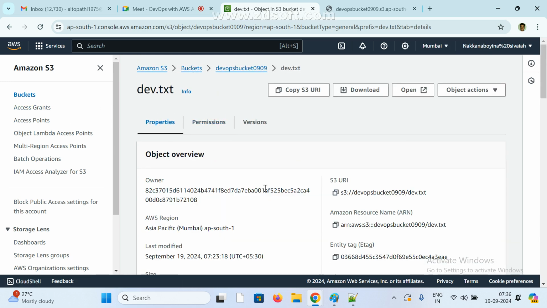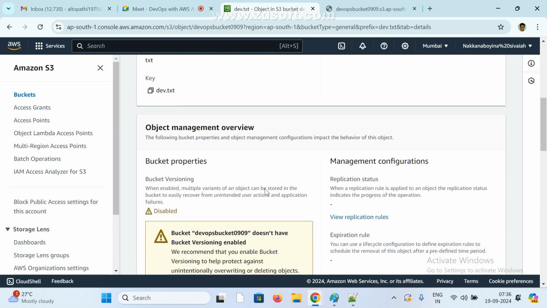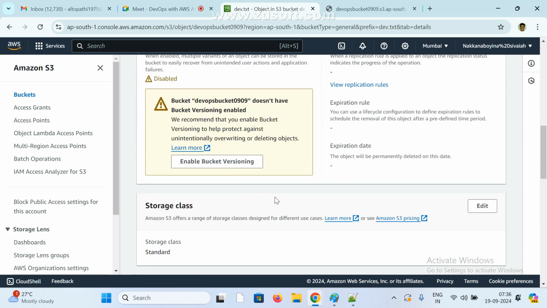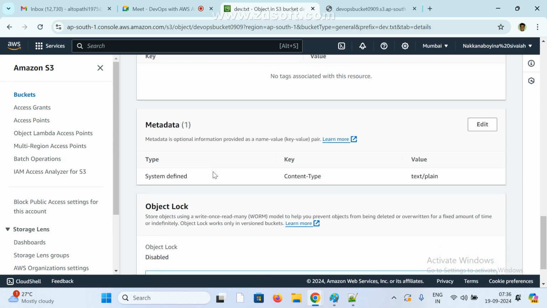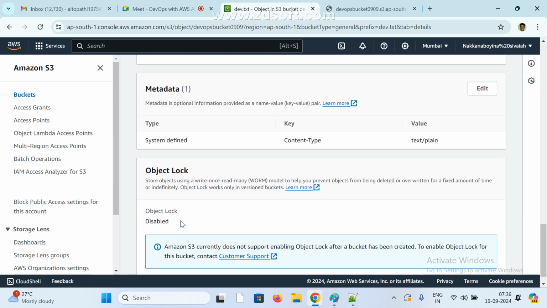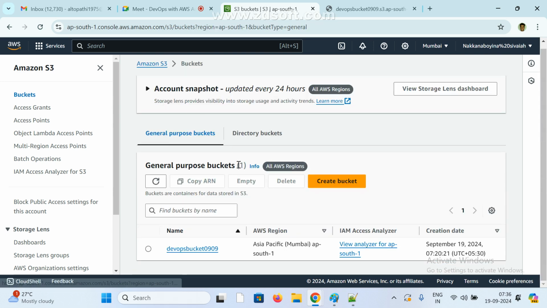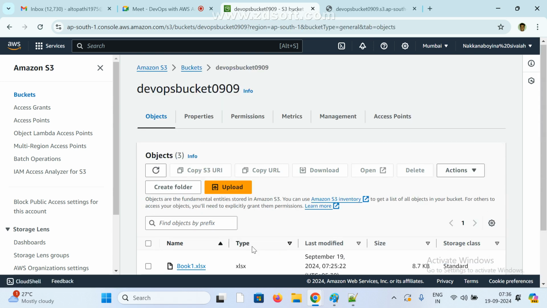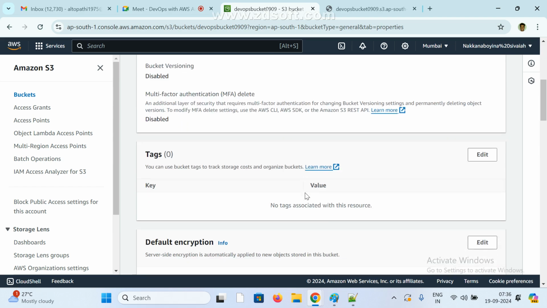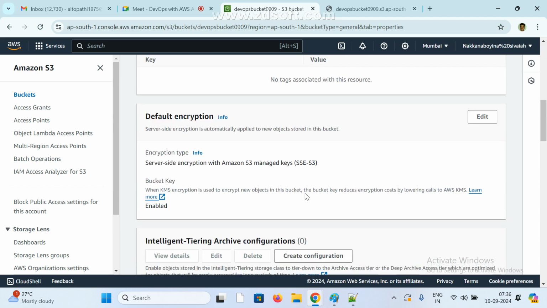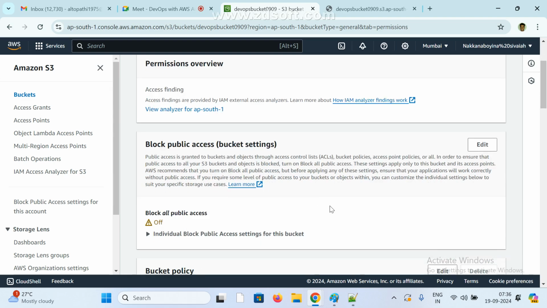Now go to properties. Is there any option? This is enabled. This is different. Storage types are different, server encryption is different. Select this one only, right? Properties, default encryption and all. Permissions, okay, I enable this one.